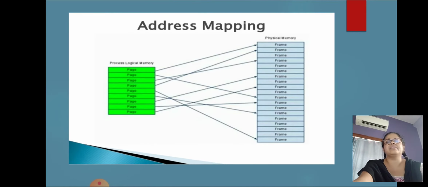This is the address mapping. Here we can see that the process's logical mapping is done, and then the pages are allocated to different memory slots, or blocks, in physical memory. These are different pages, and these pages are allocated different memory blocks which are called frames.